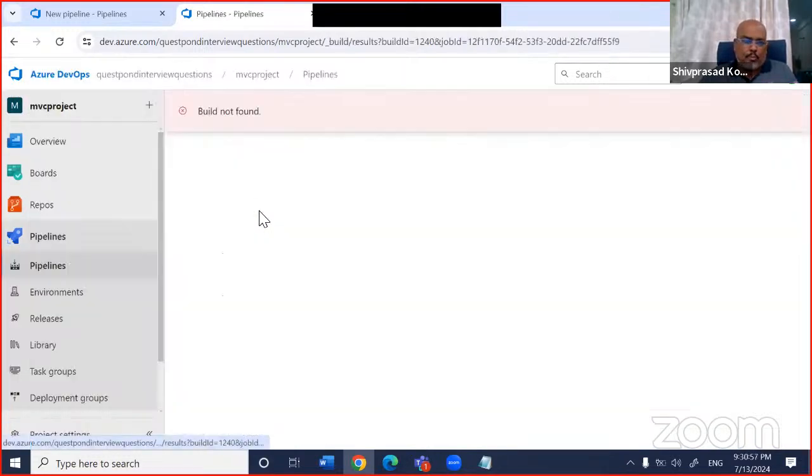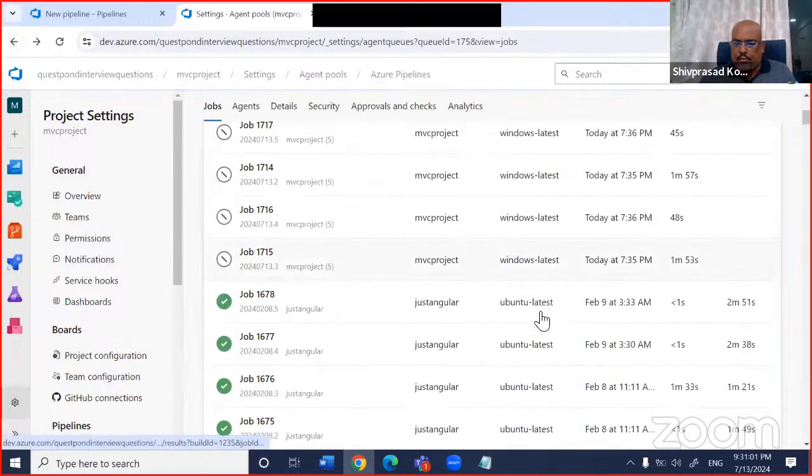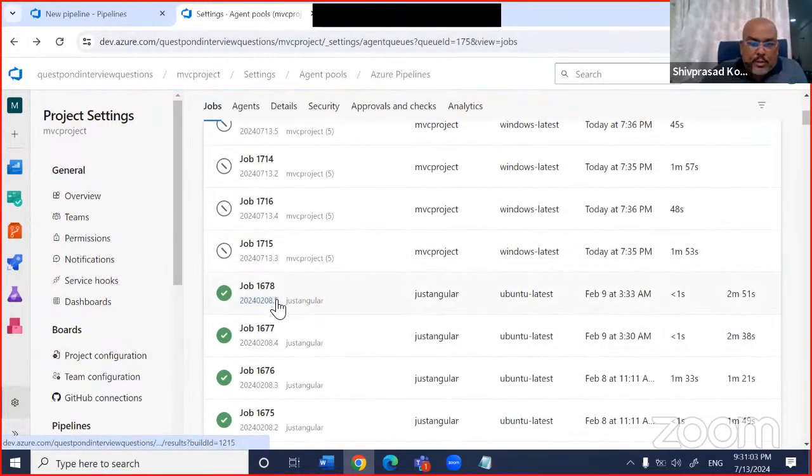For example, this job which just ran, I think this job did not run. You can see it is saying Windows latest, but sometimes some of my jobs have also run on Ubuntu, where latest means the latest version of the operating system. In case you want a specific Windows, let us say you are building a VB6 application, from the old days, that means you need a machine with a slightly older operating system, right? So you can also choose your operating system.